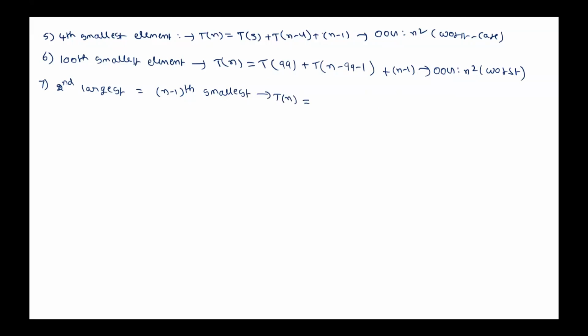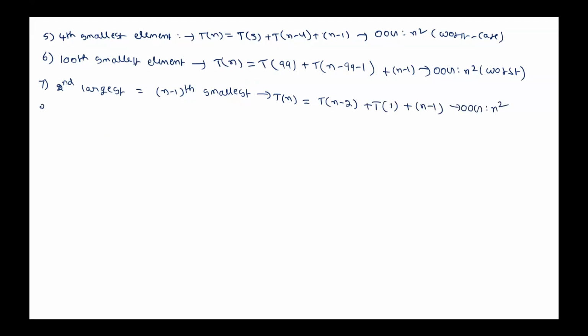Whichever smallest element you take as pivot, that smallest element minus 1 number of elements will be there on the left side. Is that correct? Now how many elements will be there on the left side? N minus 2. How many elements on the right? Total is n minus 1. On one side it is n minus 1 elements, the other side one element. As usual, it is n minus 1 fixed. Again, order of growth is n square.